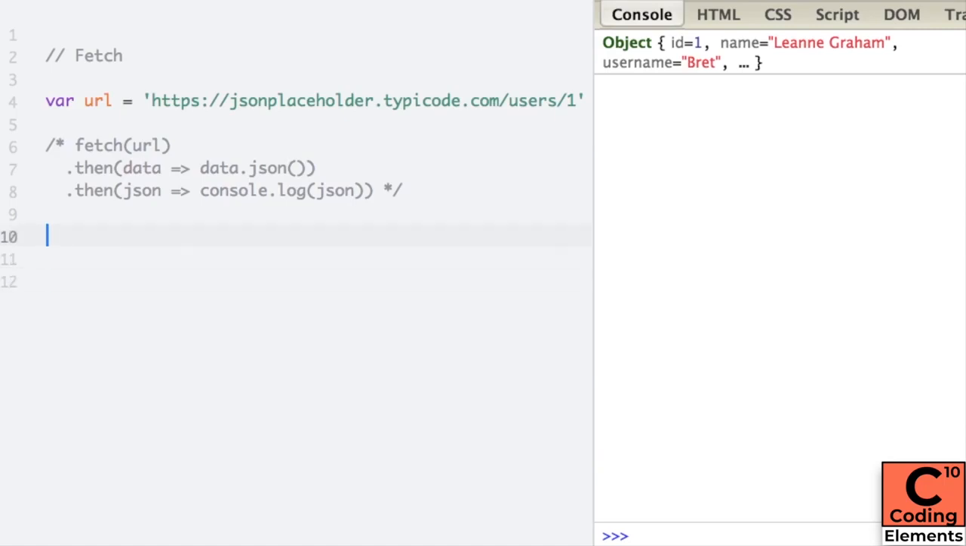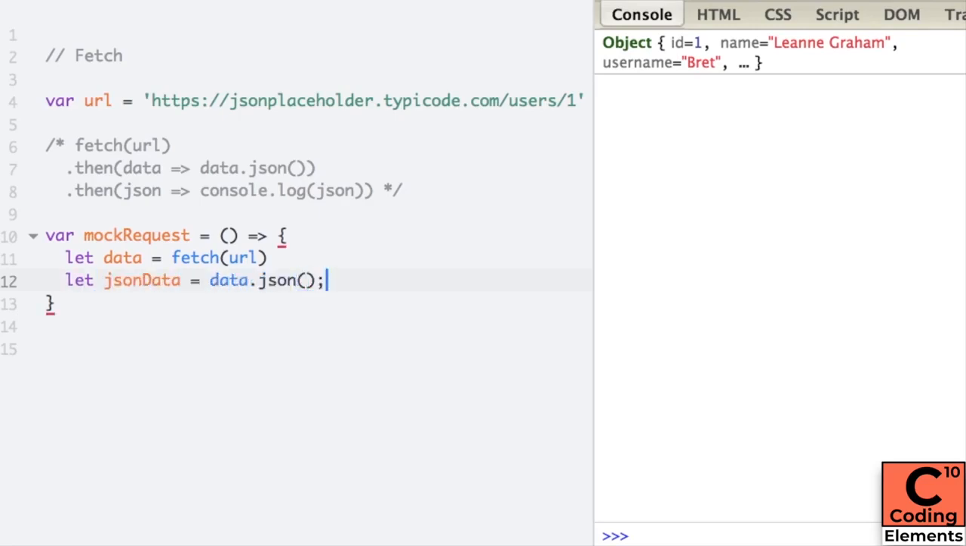To handle asynchronous calls, we can also use async and await features introduced in ECMAScript 7 rather than using the .then keyword. So here let's make an arrow function whose name is mock request, and in this arrow function let's make the fetch call to the same URL, and once the output is received, we save that in the data variable, and on data we call .json, and the output of that we are printing it.